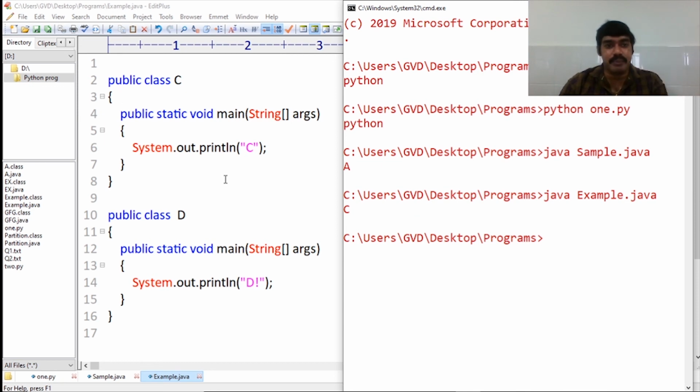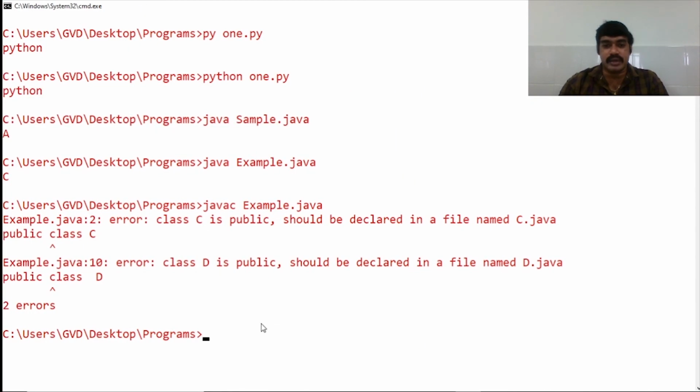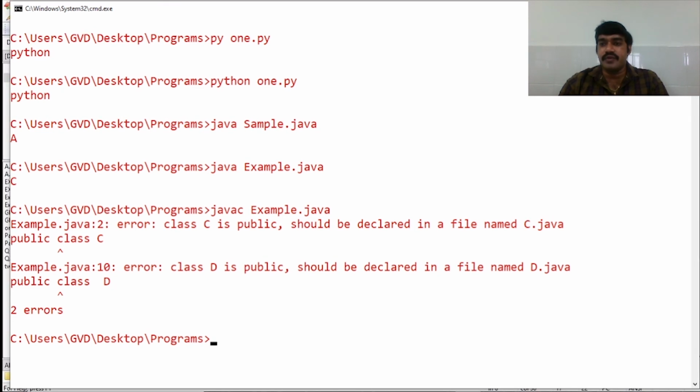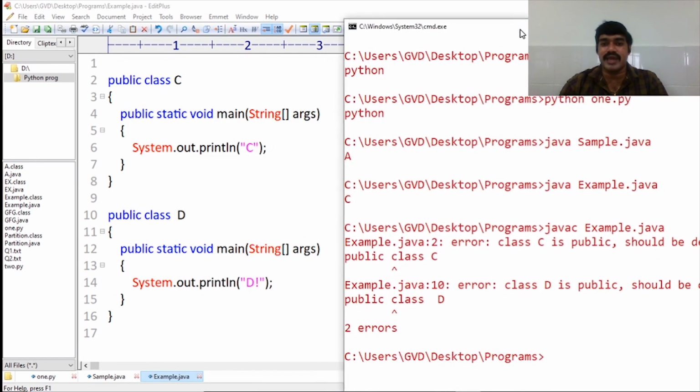If you try to compile this code by using the javac command, javac example.java, with the normal compilation procedure, then you will get errors. Why? Because here there are two public classes, public class C and public class D. Class C is public, so it should be declared in a file named C.java. Again, class D is public, so it should be declared in a file named D.java. If we try to compile this program normally, then we will get errors.